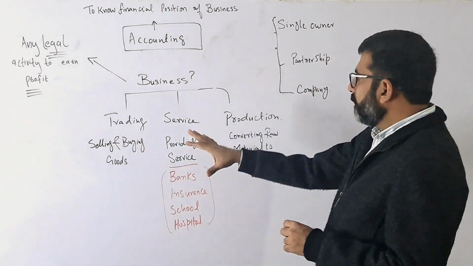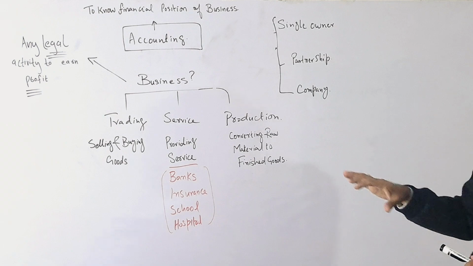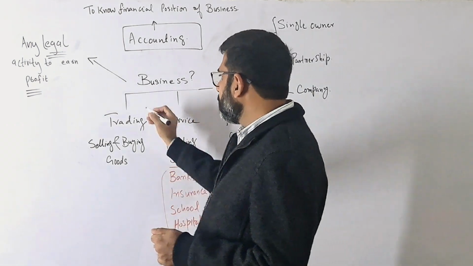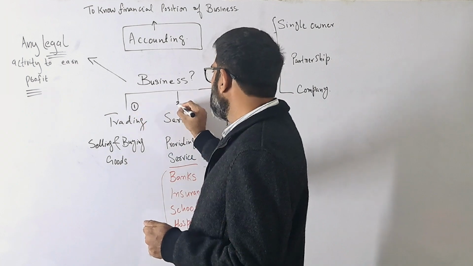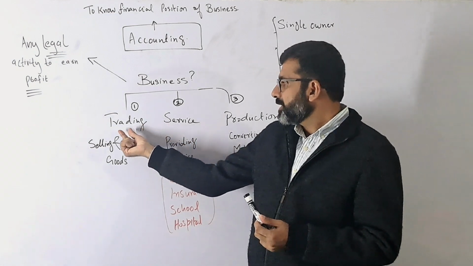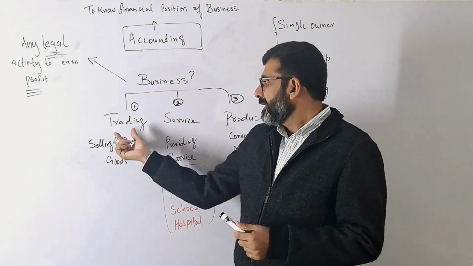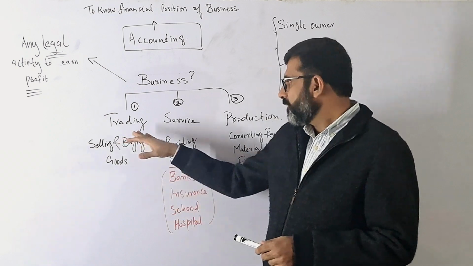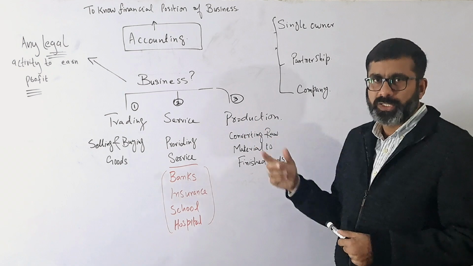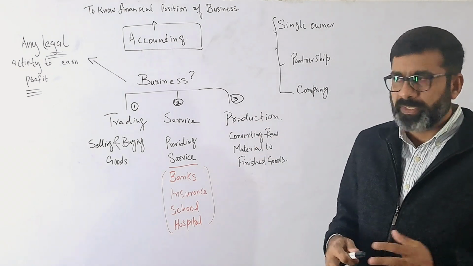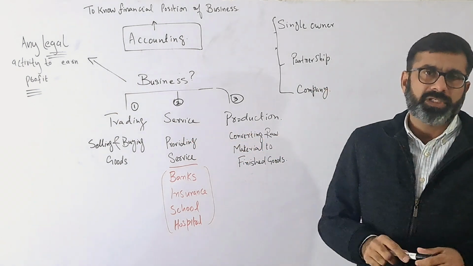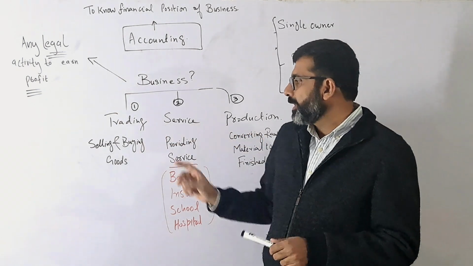Now, we will move on to the types of businesses. We can say there are mainly three types of businesses. The first type is the common business, that is the trading business. Then we have the service business, and then we have production. We will discuss one by one what the trading business, the service business, and the production business are. So first of all, the trading business.